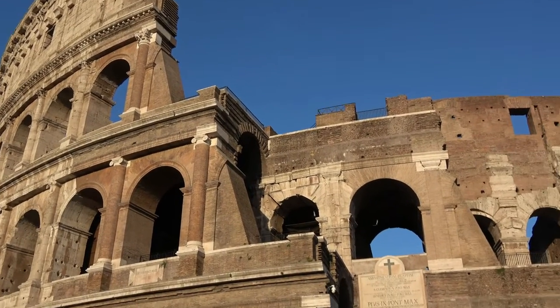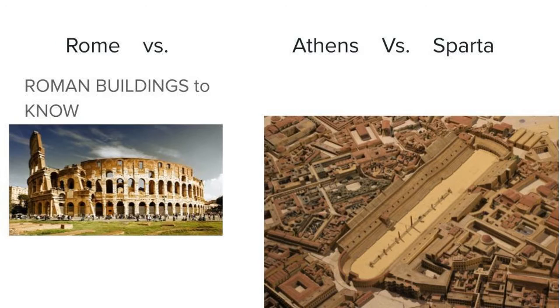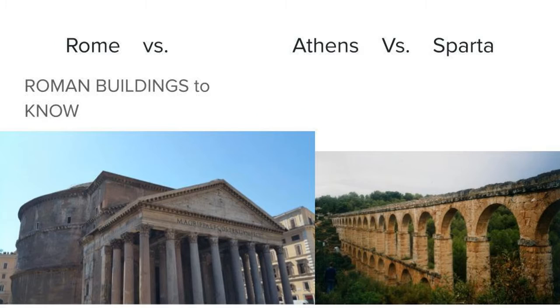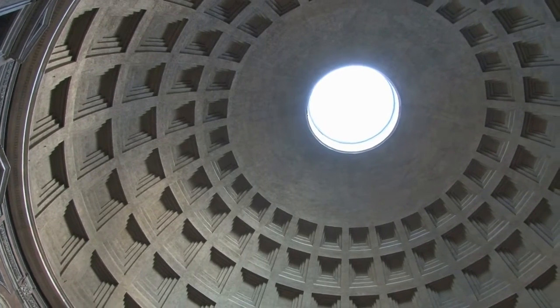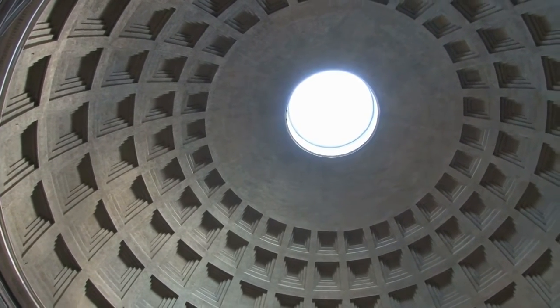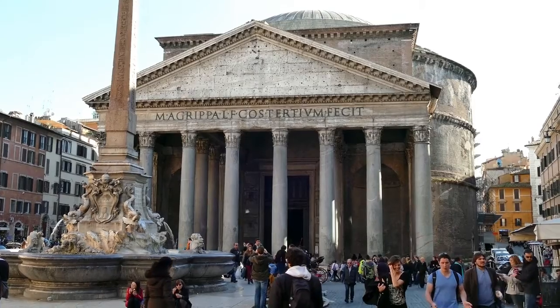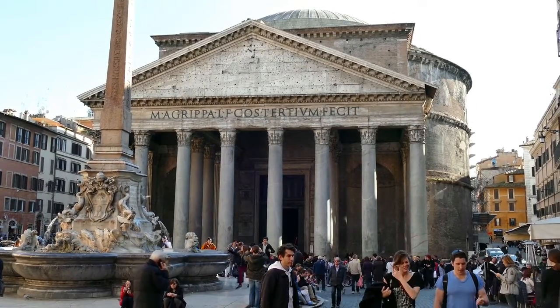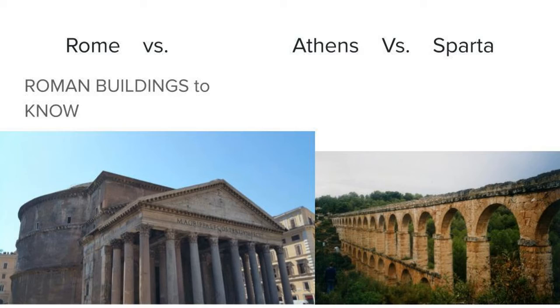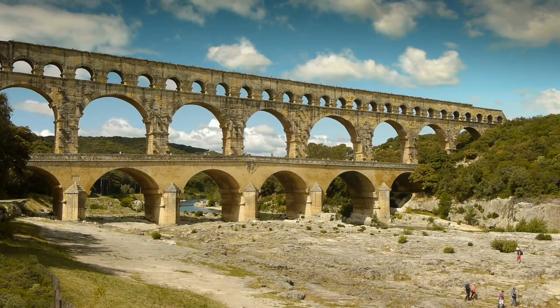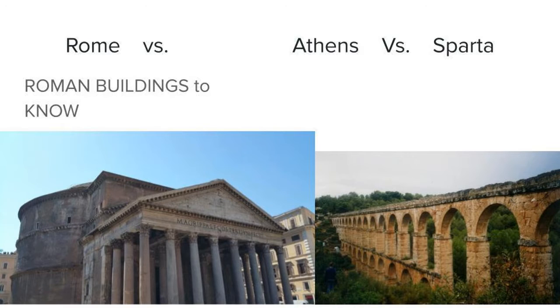Another building that's really important in Rome is the Pantheon. Remember, it's got that temple front pediment, so it looks like a Greek structure on the front, but inside of it, it's huge and could hold a 160-foot sphere. And also, we can't ignore that Roman art and architecture a lot of times involves aqueducts, which are a great engineering feat to bring water in from up to 30 miles away.